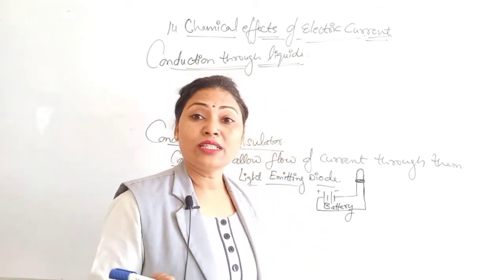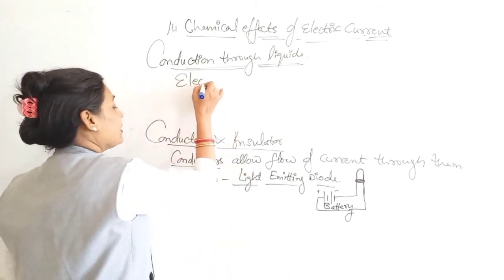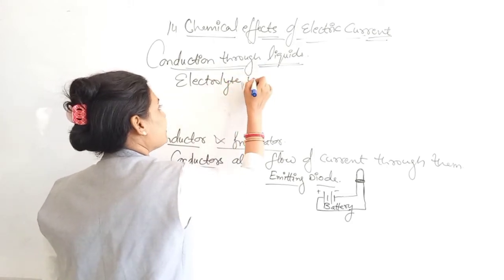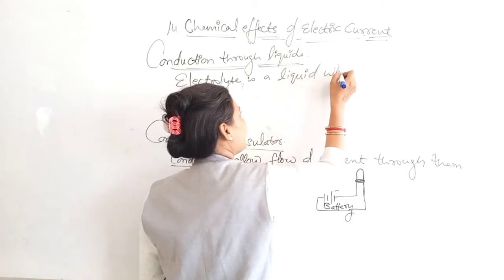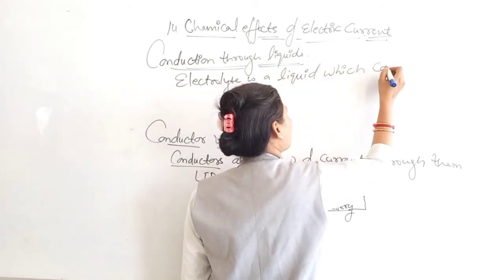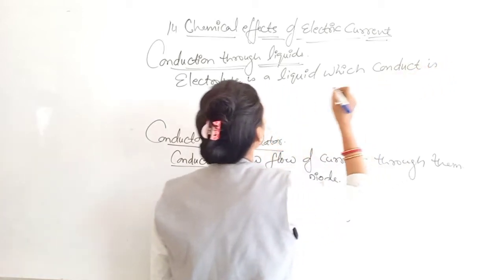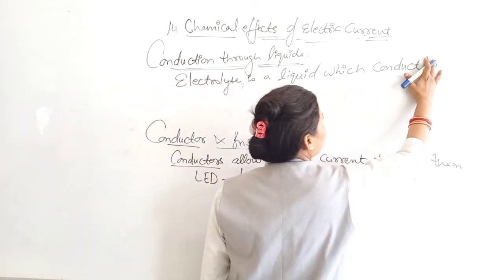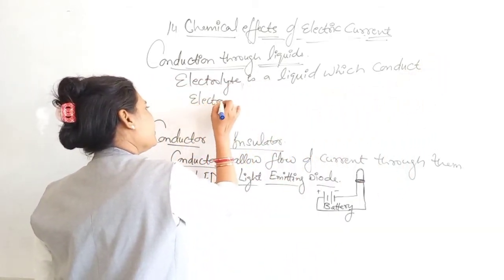So, the liquid which conducts electricity is known as an electrolyte. An electrolyte is a liquid which conducts electricity. You can write that.